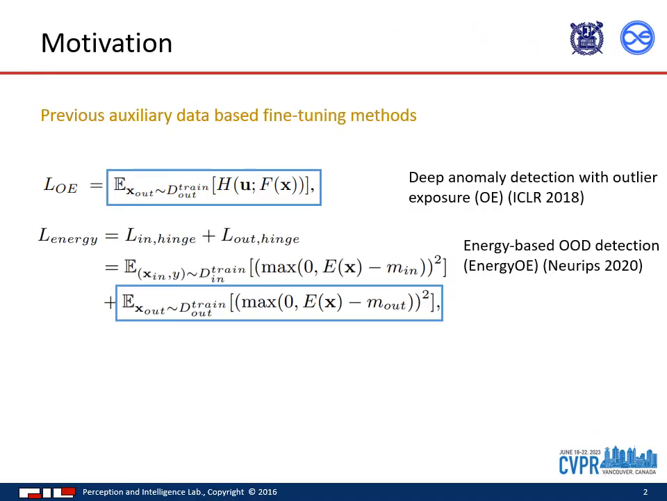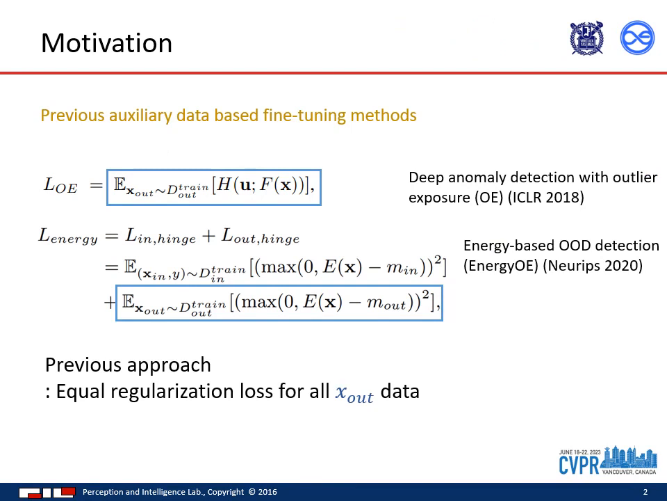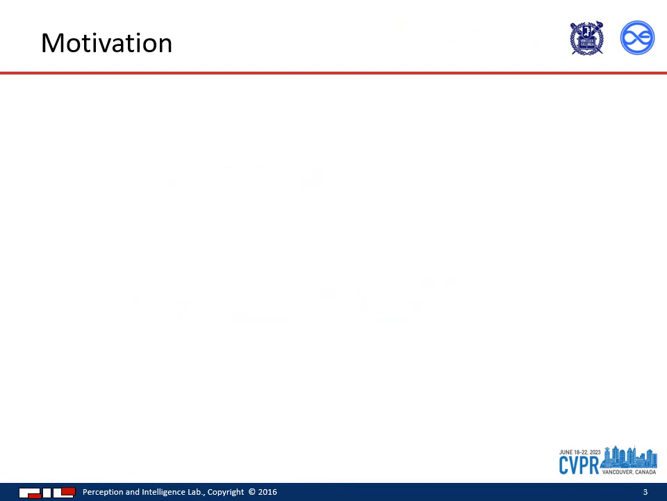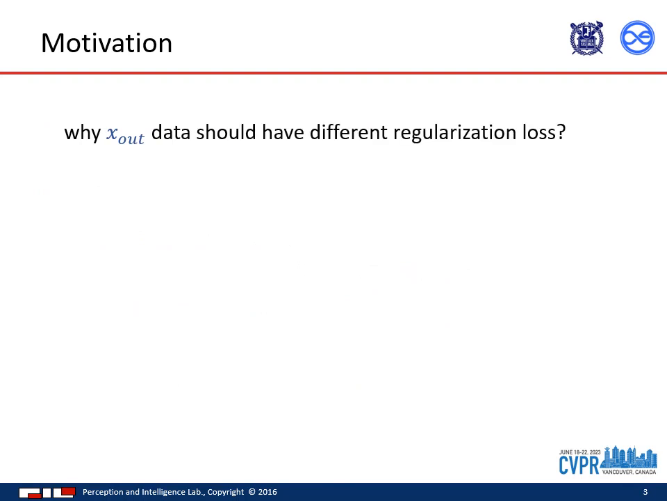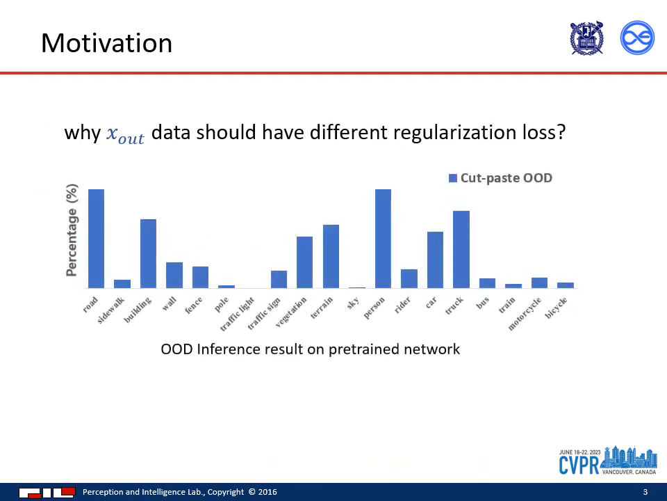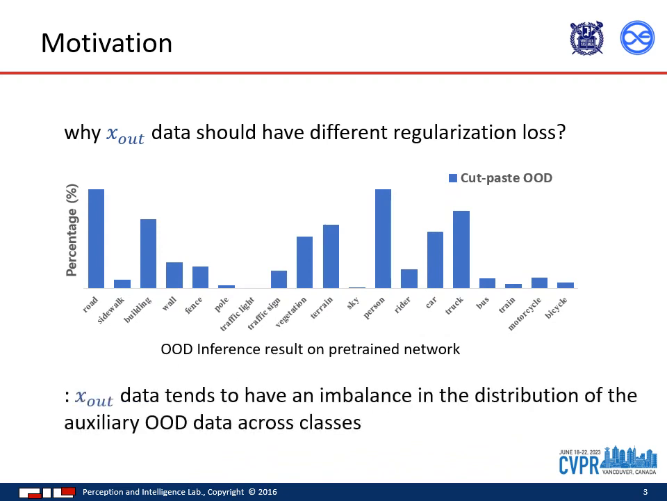In this paper, we identified the limitation of the existing approaches that utilize auxiliary data. The issue is that, as seen in the blue box, they assign the same loss to all outlier data. Why do we need different regularization losses for outlier data? We conducted inference on outlier data using the pre-trained network in semantic segmentation task. As you can see, the graph shows irregular patterns. Existing network exhibits class-specific struggles rather than a uniform confusion across classes.